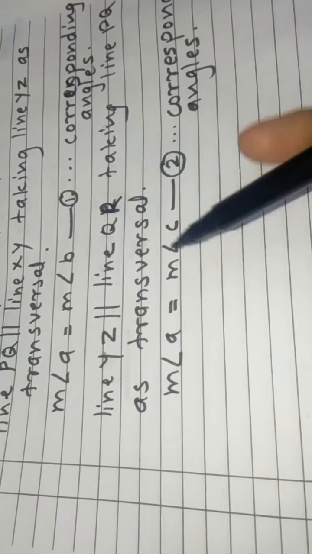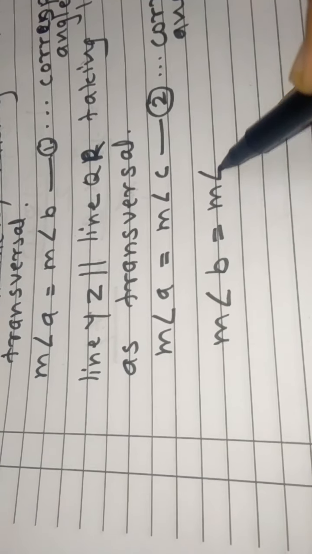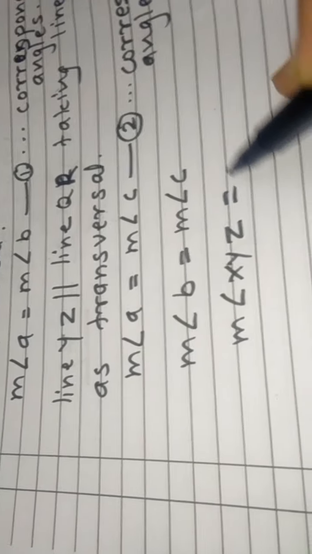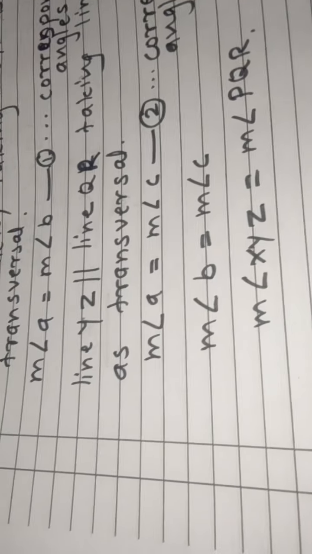From equation 1 and 2, A equal to B, A equal to C. LHS is same, therefore RHS also same. Measure of angle B is equal to measure of angle C. But angle B is XYZ, angle C is PQR. Therefore, measure of angle XYZ is equal to measure of angle PQR. Hence the proof.